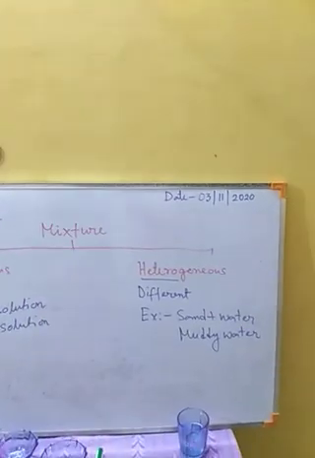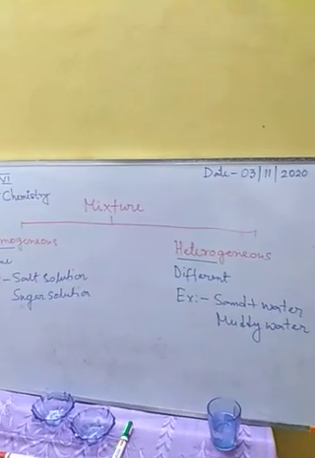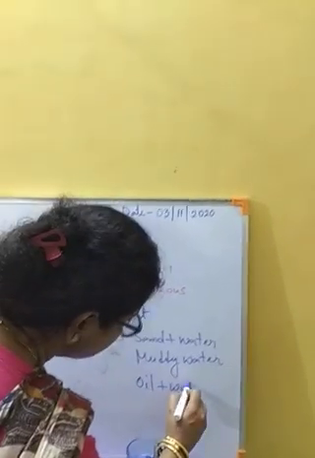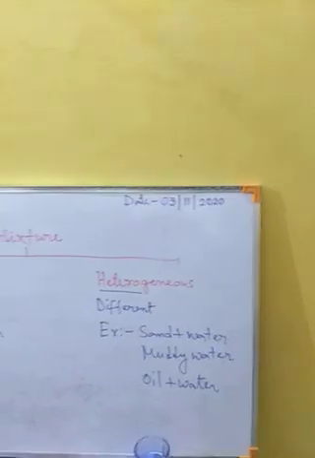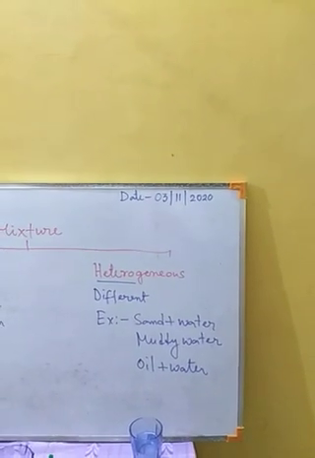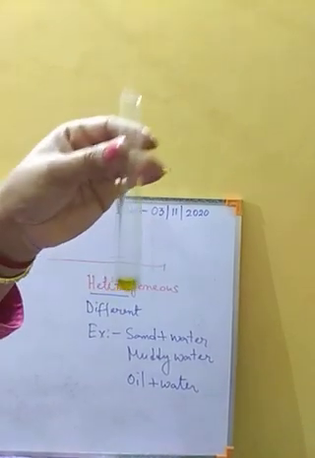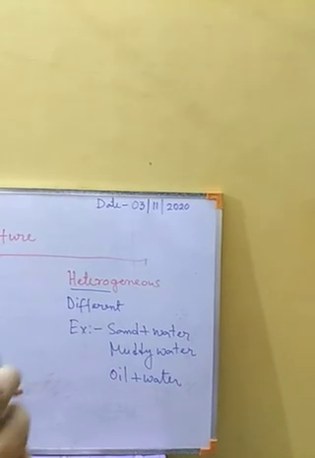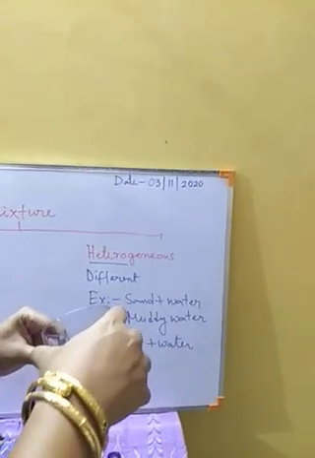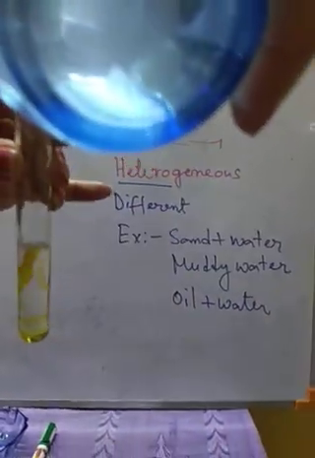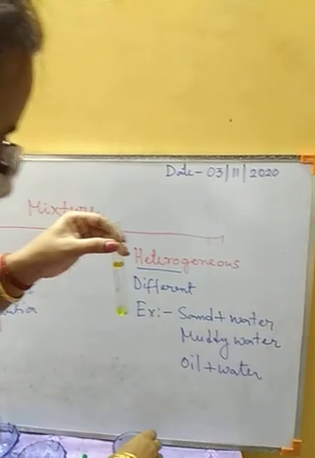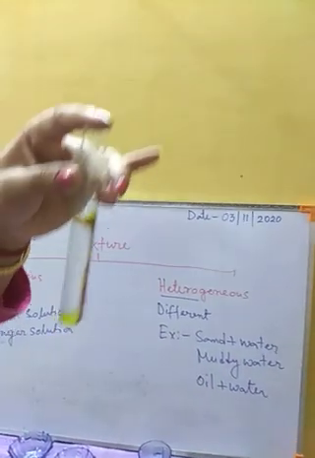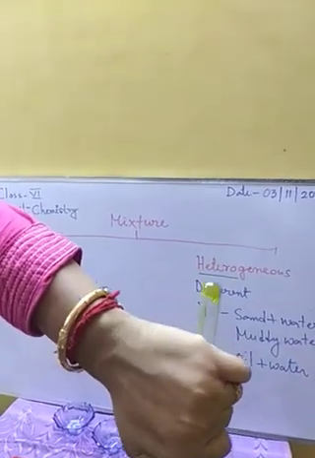Another heterogeneous mixture we can say is oil and water. Oil and water will again form a heterogeneous mixture. Now see, in this test tube I have taken some oil. This is mustard oil, any oil you can take, and here I am going to add some water. Now after adding water, you can see water and oil are forming